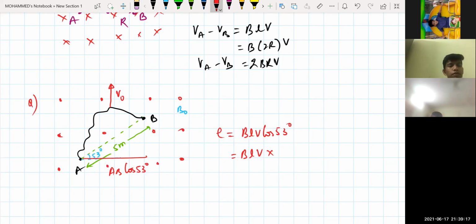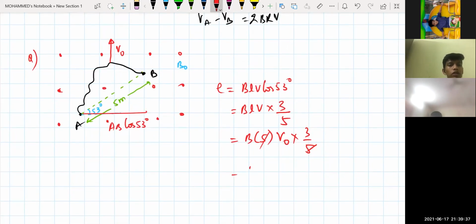Cos 53 is 3 by 5. Then what is the length A to B? 5 meters. So it is B into 5 into velocity V naught into 3 by 5. The 5 will get cancelled. So what is the answer? 3 B V naught.